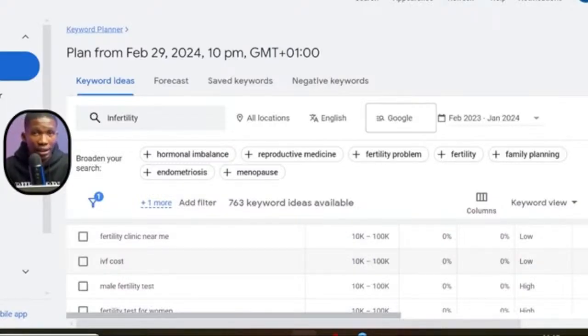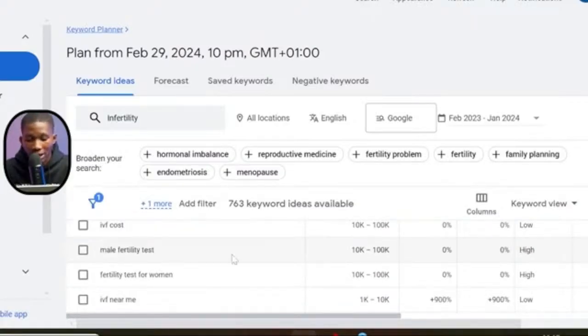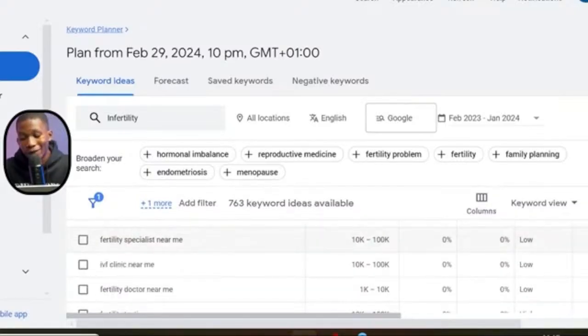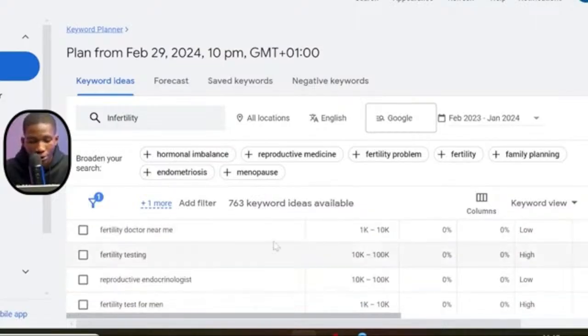That's the thing that people do when they're not fertile. They do IVF. Male fertility tests, 10,000 to 100,000 people. Fertility tests for women, 10,000 to 100,000 people. IVF near me. Fertility specialists near me, 10,000 to 100,000 people. Fertility doctor near me. Now, this simply shows you statistically that there's a lot of people interested in what you're trying to create.